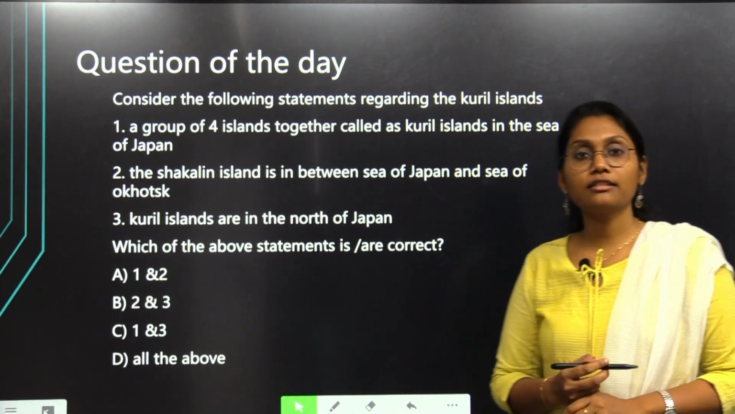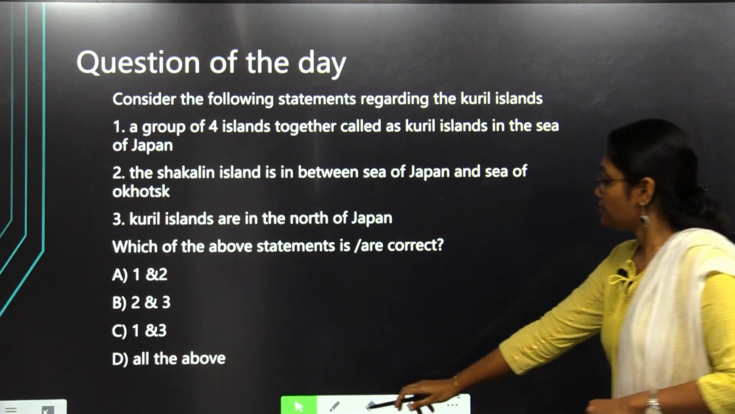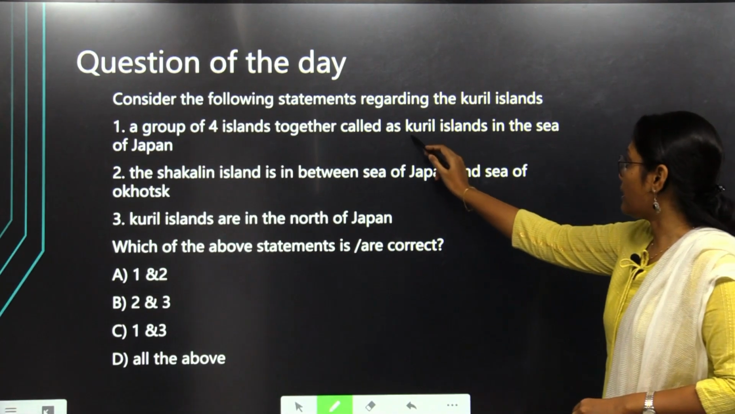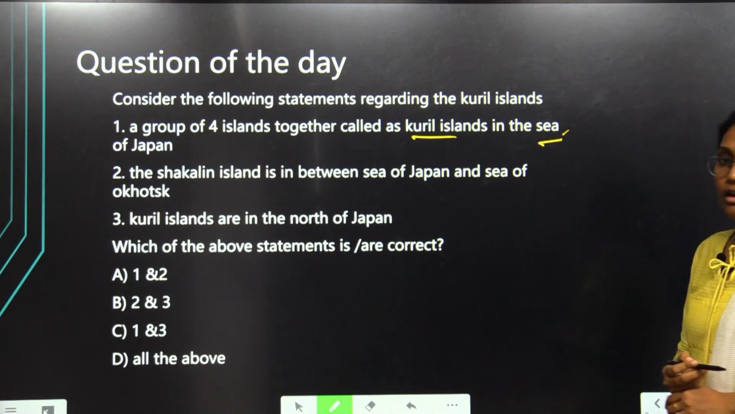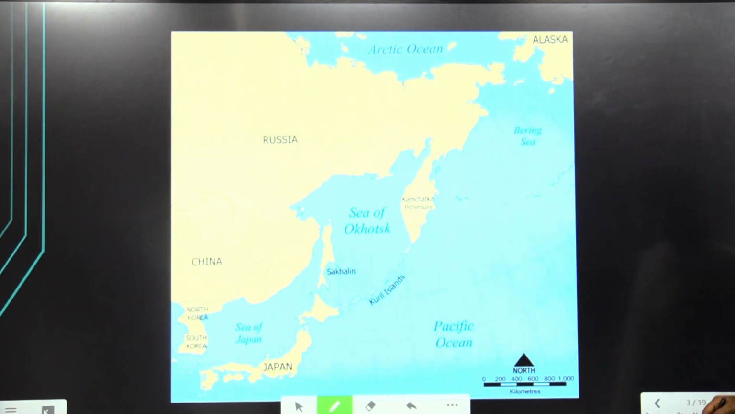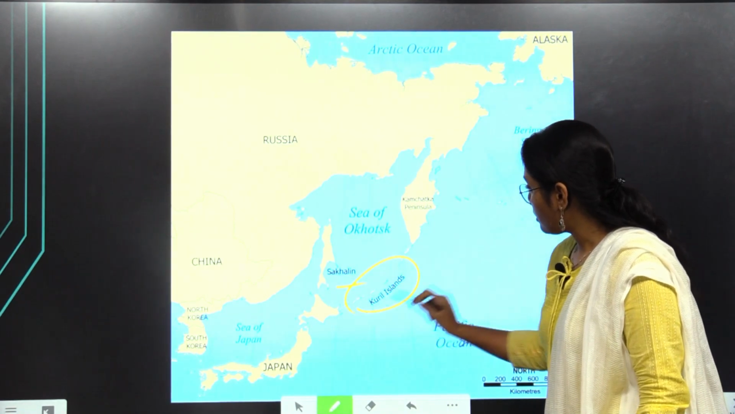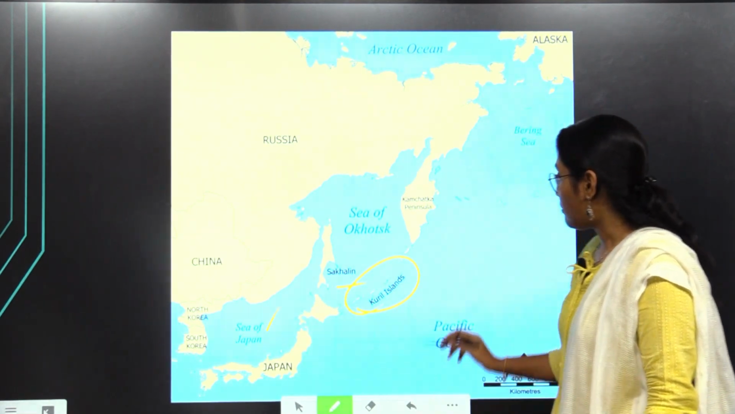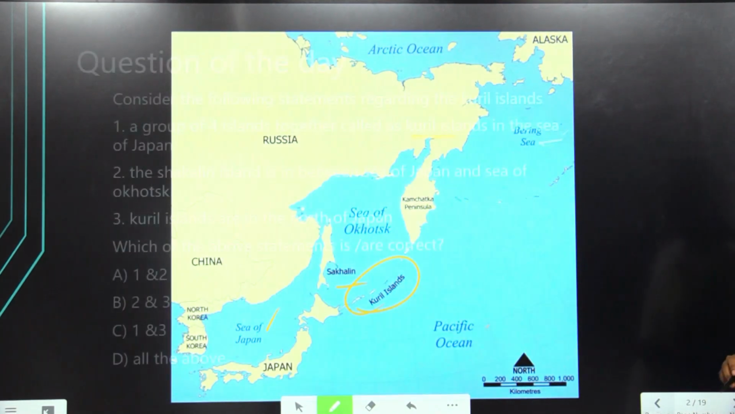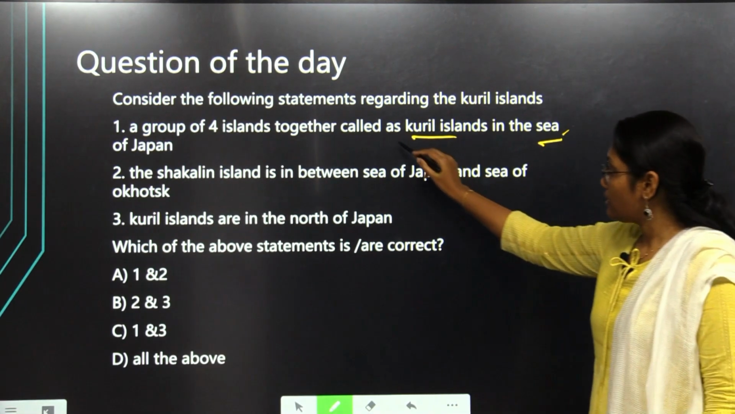We have studied the Kuril Islands in our previous class. The first statement says a group of 4 islands together called Kuril Islands are in the Sea of Japan. If you look at the map of the Kuril Islands, they are not in the Sea of Japan but in between the Sea of Okhotsk and the Pacific Ocean. So the first statement is wrong.